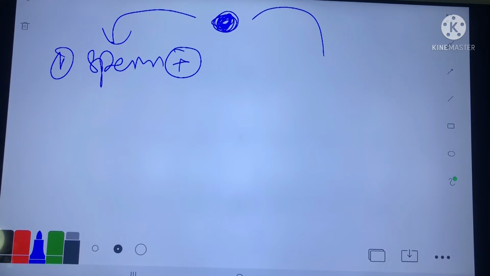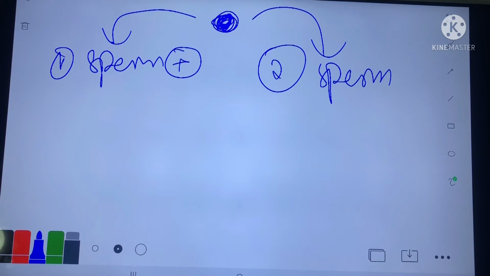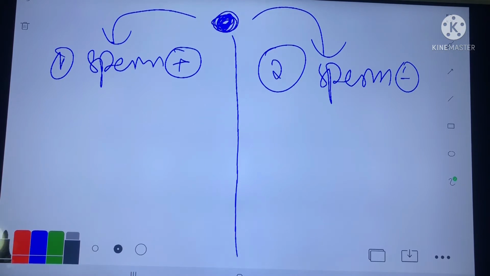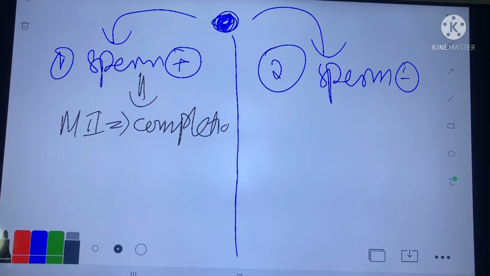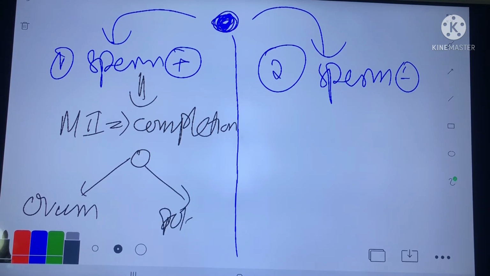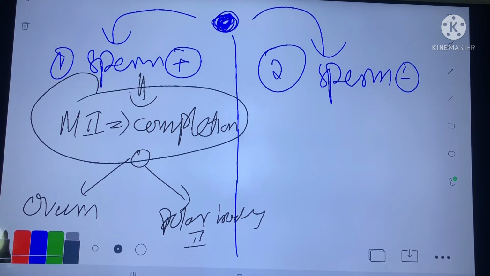If sperm comes, the secondary oocyte will complete meiosis 2 and form the ovum and the second polar body.